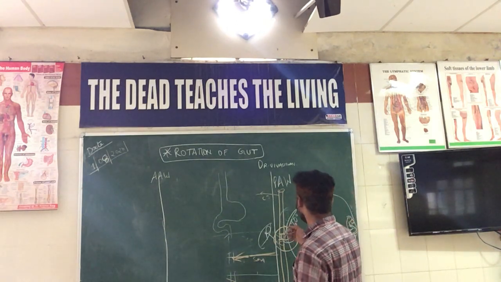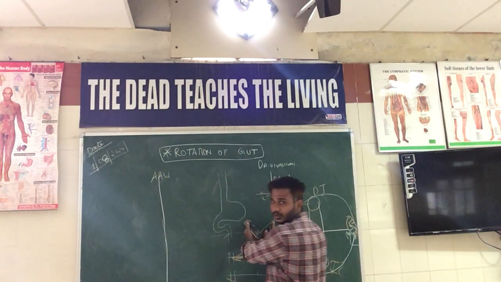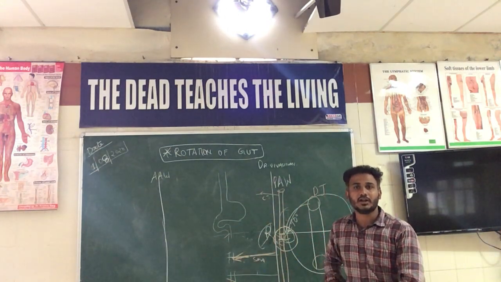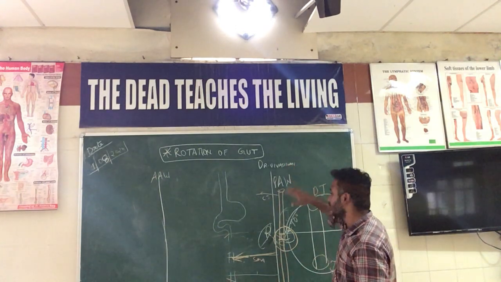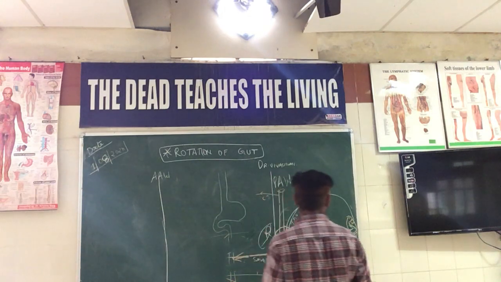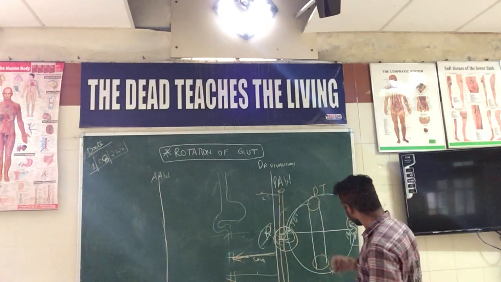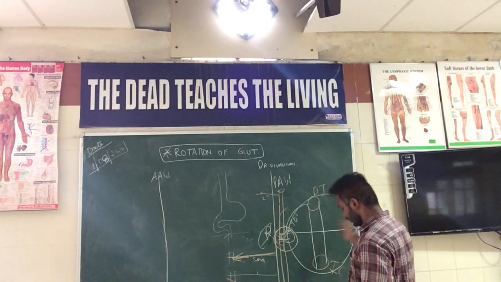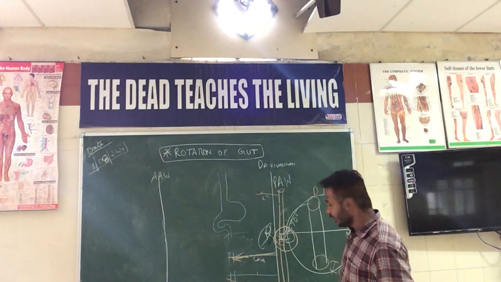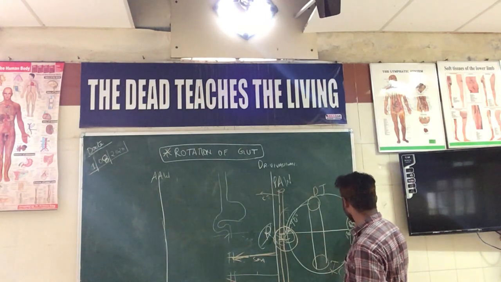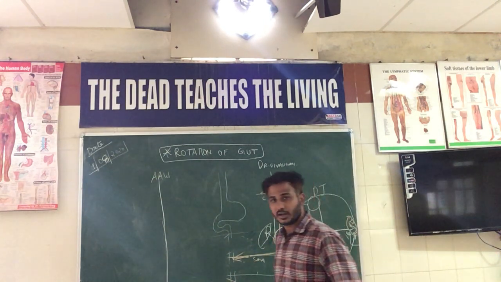Actually, the ileocecal junction will not be there. It will be there on the right side only, no doubt about that. But it will not be in the right iliac fossa. It will be there in the proximal part only. So we're going to discuss that later. So what happens exactly is, after the second stage of the development, the duodenum and jejunum usually come to lie on the left side. The duodenojejunal junction comes to lie on the left side, as well as the ileocecal junction coming to the right side.